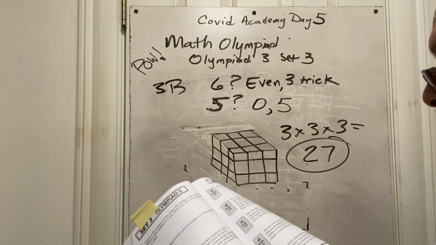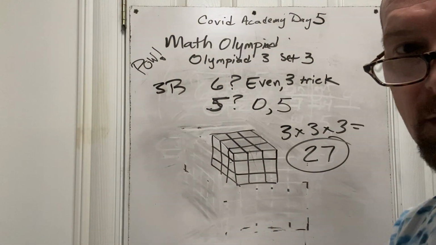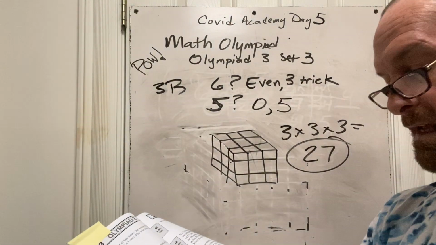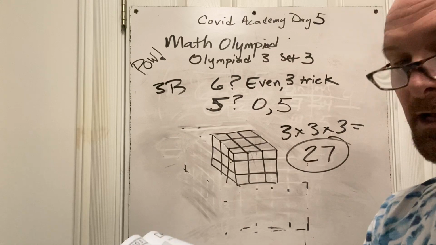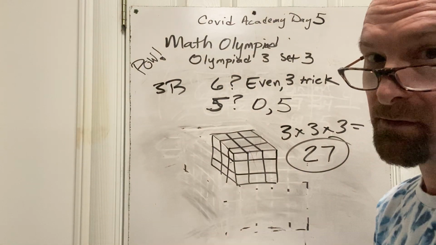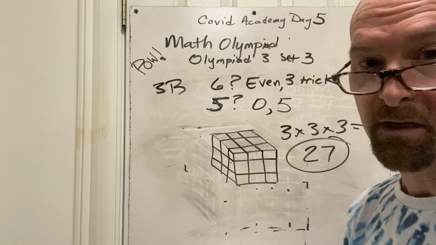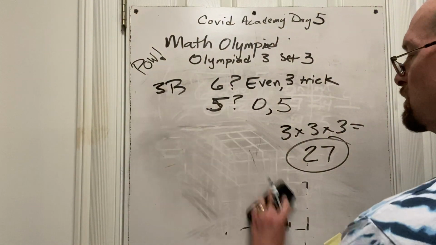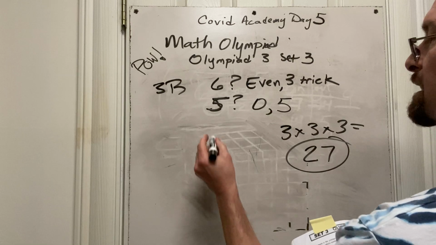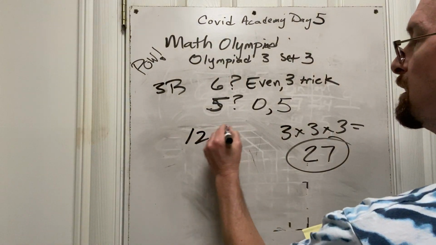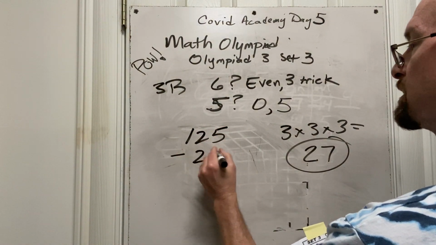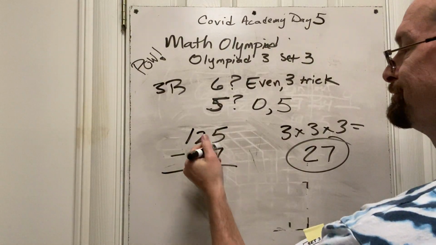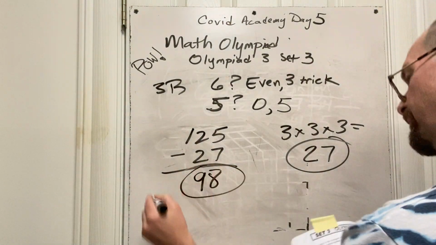They told you in the problem that they started out with 125 small cubes. And the question is, how many of them are not painted on any face? They could have asked harder questions like, how many are painted with one face? Blah, blah, blah. That would have been annoying. So if I know that 125 is the total, and 27 of them don't have any paint, I do 125 minus 27, don't I? And I get 98. Bam.